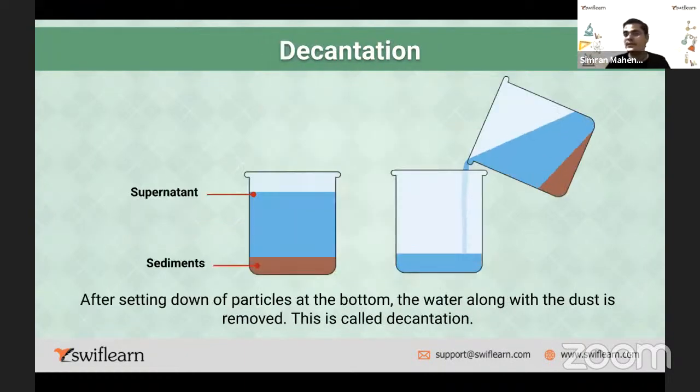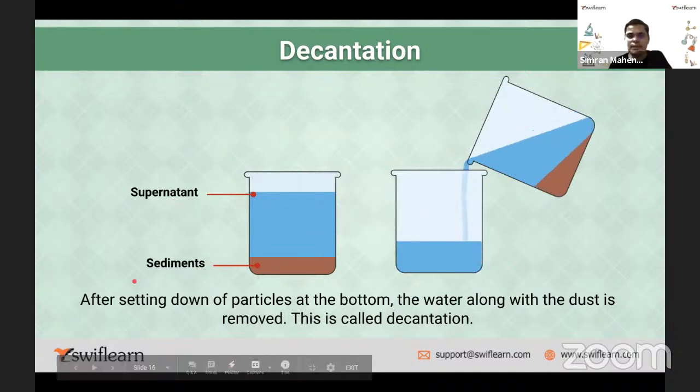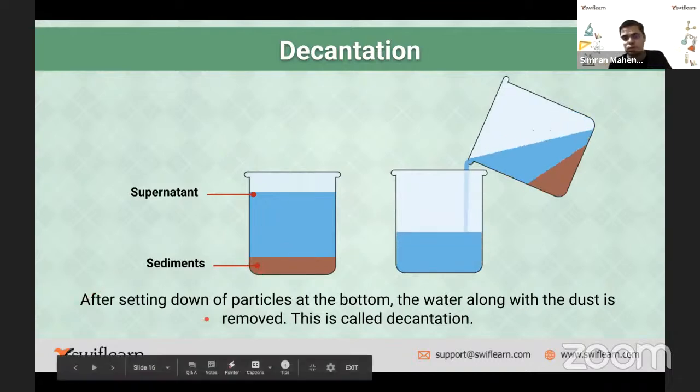So this is decantation. What is this? These are the sediments. You can see this blue color is the supernatant, and this chocolate color is your sediments. So after the settling down of particles at the bottom, the water along with the dust is removed. This is called decantation.